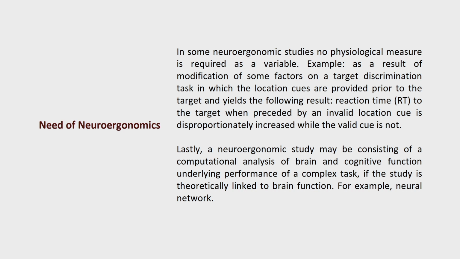In some neuroergonomic studies, no physiological measures are required as a variable. Take the example of a target discrimination task in which location cues are provided prior to the target and yield the following result: reaction time to the target when preceded by an invalid location cue is disproportionately increased, while with a valid cue it is not. So this is just an example of the different scope of neuroergonomics.